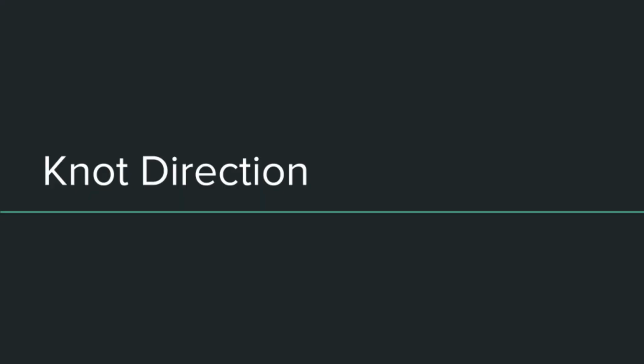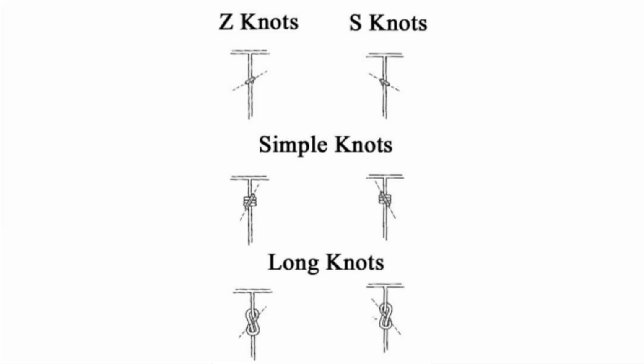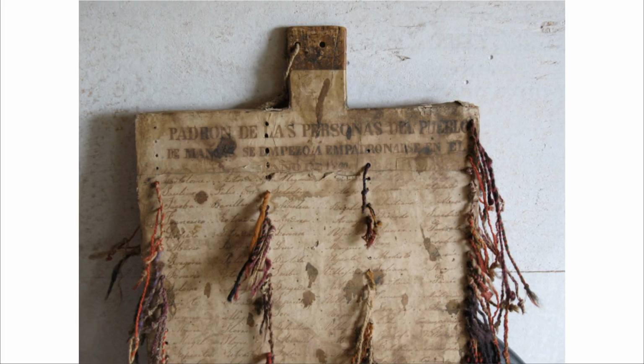Just like twist, knots have S and Z direction. This image is from the article Khipu: What Do the Knots Say, by Bruce Kelly. In Mangas, Peru, about 6 hours north of Lima, there is a flat wooden board with a list of names written in Spanish on both sides, and holes next to the names with a bit of cord threaded through.